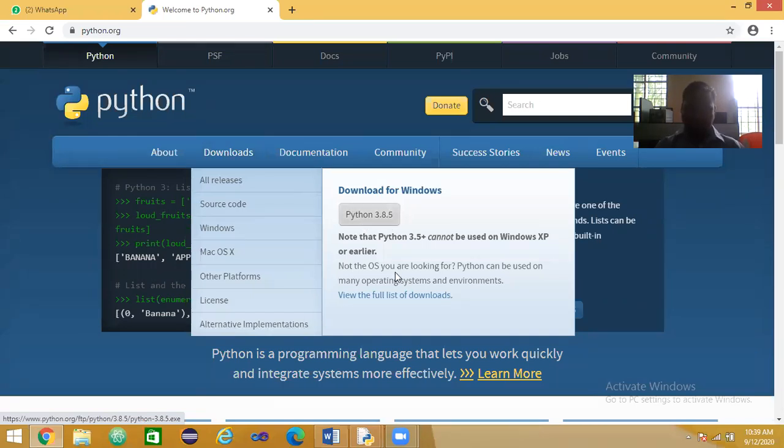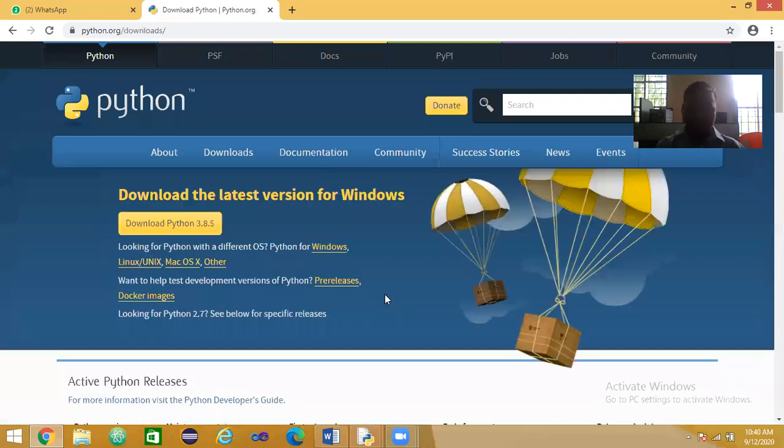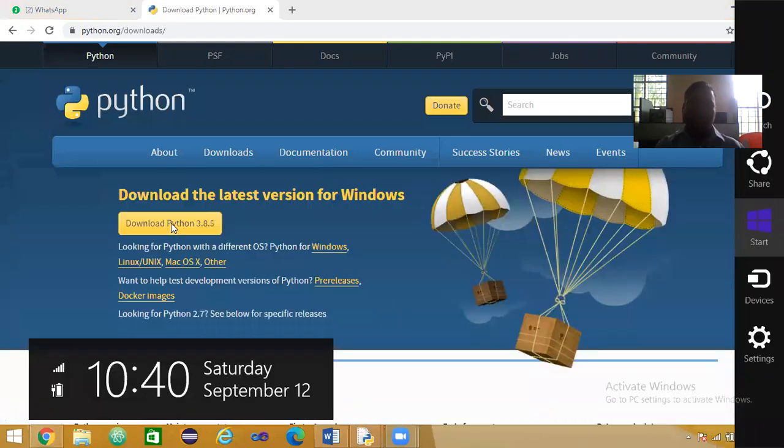If you click this one, or otherwise view the full list of downloads. If you click download Python 3.8.5, it downloads the exe file. That's all. Then put it on your laptop and run it, and automatically you can open the IDLE.